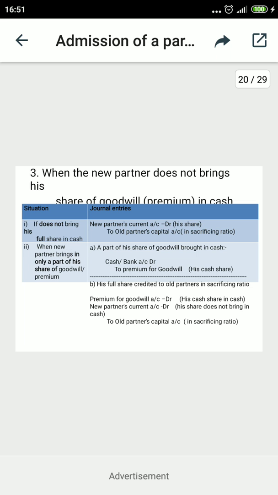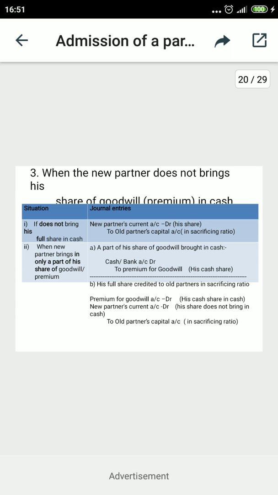So these three methods are there. The first is paid privately, the second is when goodwill is brought in cash, and the third is when it is not brought in cash. But the fourth case in this method is the combination of cash and not in cash. So listen to the second condition here: when the new partner brings only part of his share of goodwill.